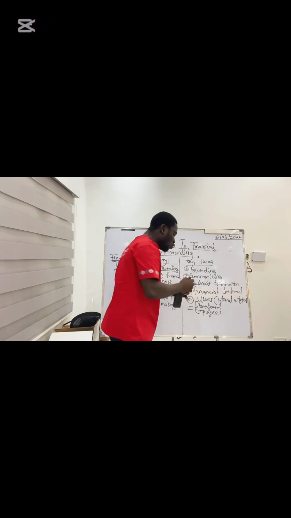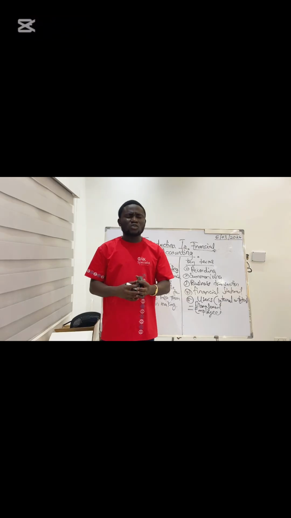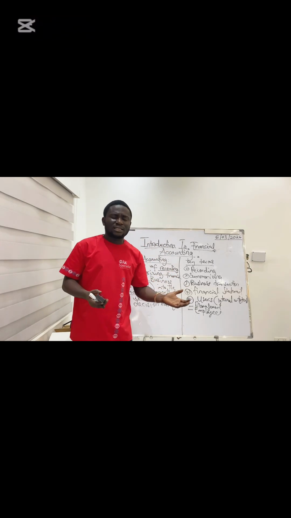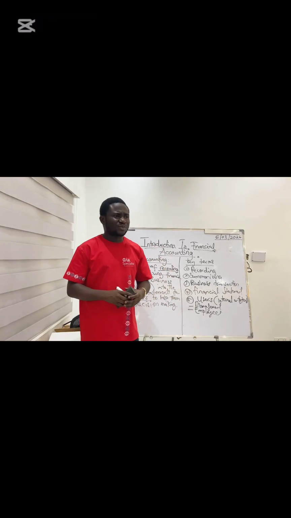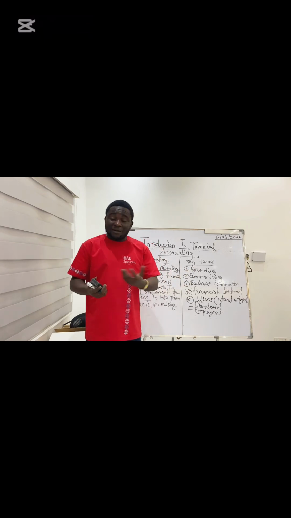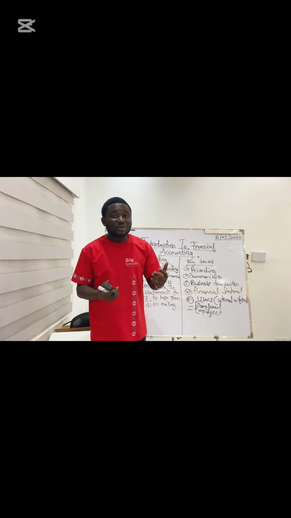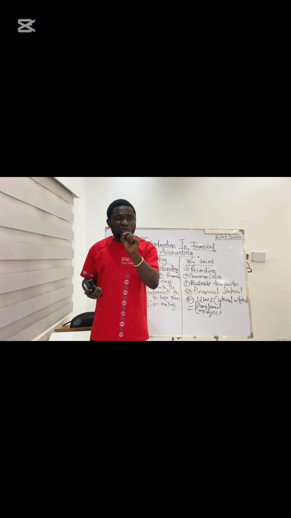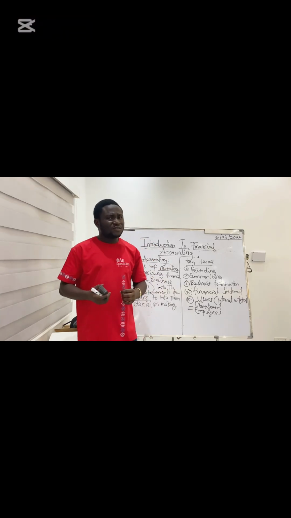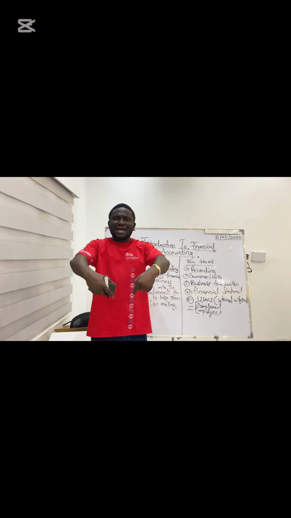Employees are people who work for the company or the organization. They also have interest in the accounting information. For example, I work in Oak Specialist Hospital. I would want to know if the company is doing well because I'm being paid by the company. Imagine that at the end of the day, we are seeing that the company is always making a loss. It means that there is a question whether they can be paying my salary in the next few months to come. So I'll be interested. These are internal. They are inside the organization.